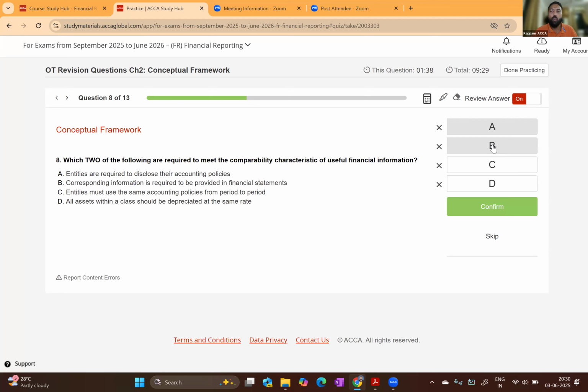But let's discuss why C is not the answer and why D is not the answer. Statement C says that an entity must use the same accounting policies from period to period. That is wrong.